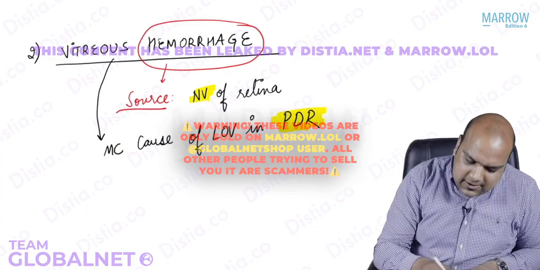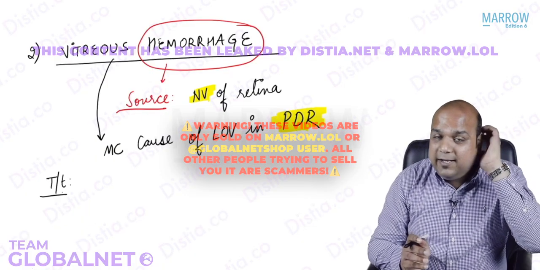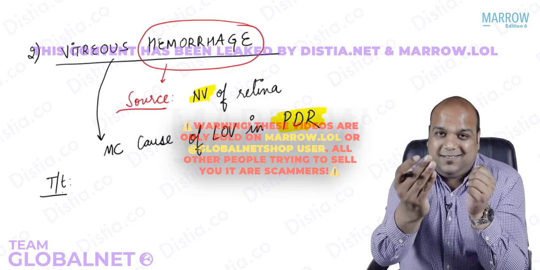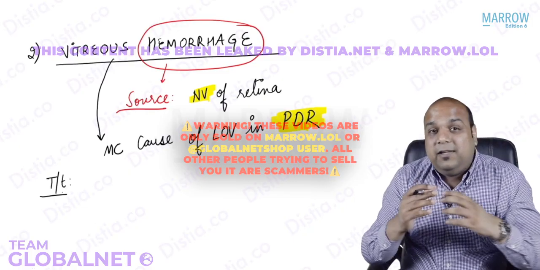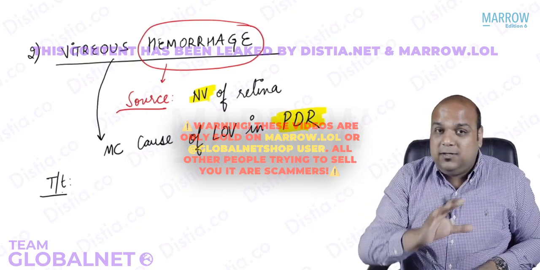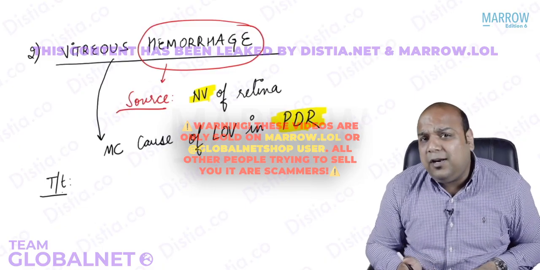Now, vitreous hemorrhage is occurring. It is causing loss of vision. I hope you understand why it is causing loss of vision. Vitreous is transparent. It allows light to travel through onto the retina. But when there is accumulation of blood, you will see a red colored vitreous. It will stop the light. So that means we need to treat, everybody.